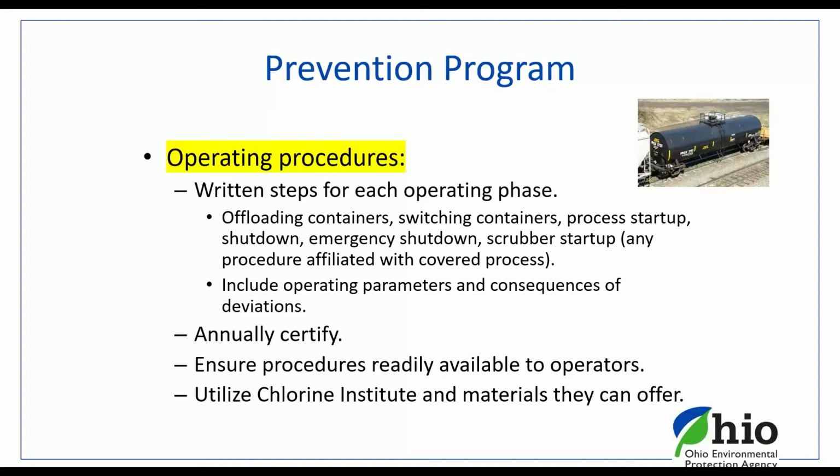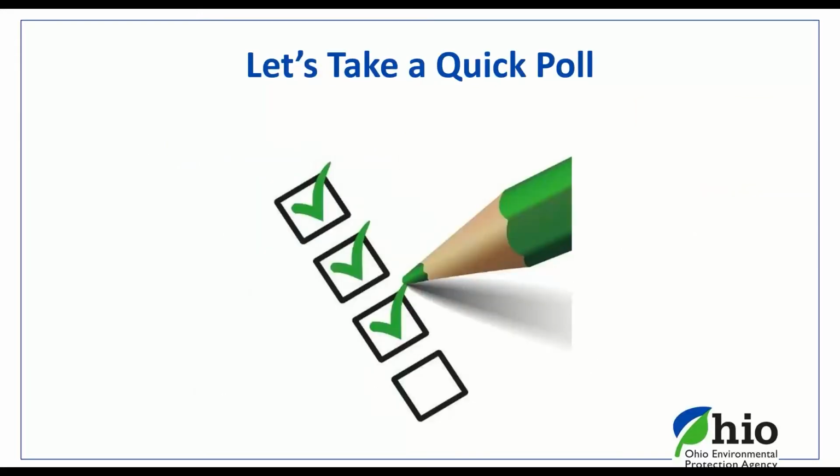Also, get your operators involved in putting together these operating procedures, because those are the guys and gals that are out there dealing with that particular process day in and day out. So get them involved. But again, those operating procedures need to be certified annually. Utilize the Chlorine Institute. They could probably help provide you some basic operating language if you haven't already done so.